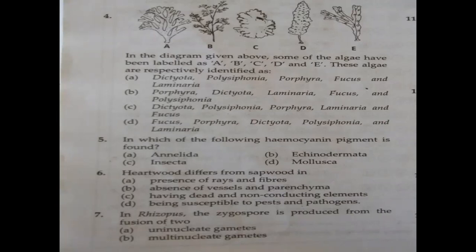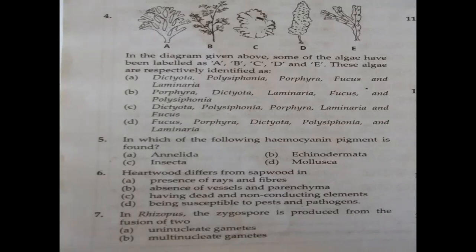Heartwood. You have learned this in first year. Heartwood, sapwood and all. Heartwood differs from sapwood in what? What is the difference there? Let us see. In old trees, the greater part of secondary xylem is brown in color, isn't it? Most of the parts will be brown in color due to deposition of organic compounds. What are those? Tannins, resins, oils, gums, aromatic substances, sometimes essential oils also in the centermost part. So the center looks very dark compared to the other. It looks like a circle, isn't it?